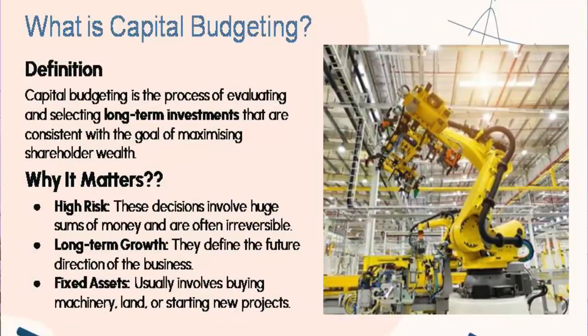The importance of capital budgeting is that it helps in increasing profits. Basically, there are two types of objectives of a business. The first is sales maximization and the second is profit maximization. Whenever we study the capital budgeting decision, our first and foremost objective is how to maximize profit.